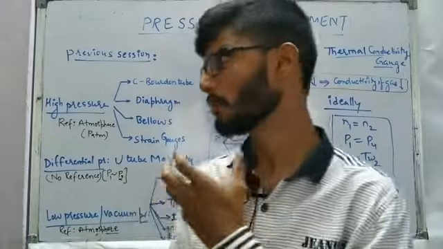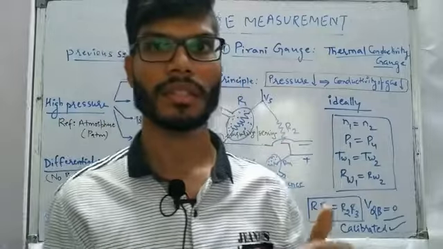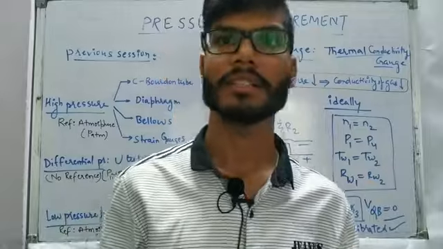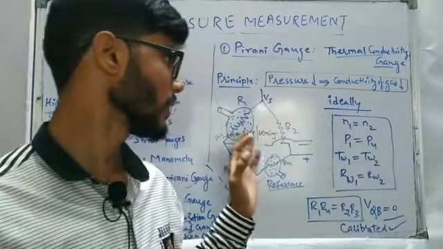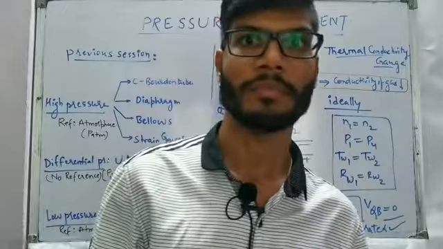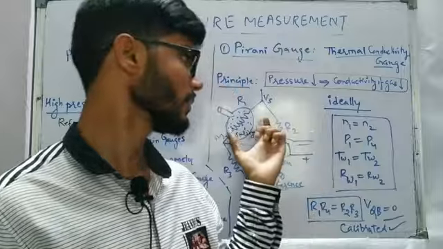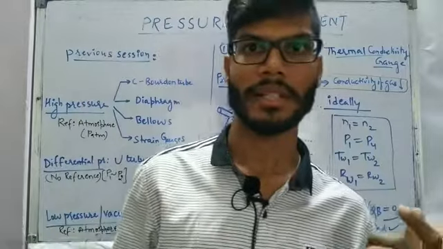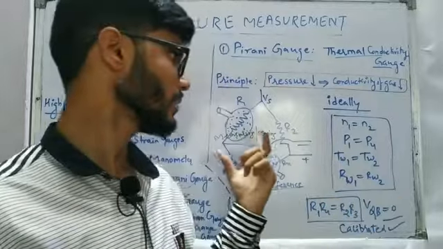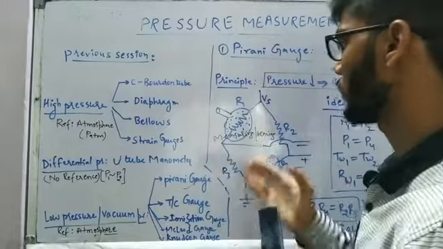Now what we are going to do is decrease the number of molecules inside the volume. The number of molecules which were taking heat from the wire was a little more before, and if we decrease the number of molecules, the heat taken away from the resistance wire is going to decrease. Let us say if we have 100 molecules before and they are taking heat from the wire, and in the second case we have decreased the molecules from 100 to 90, the heat taken by the wire is going to decrease. So the temperature of the wire is going to increase.